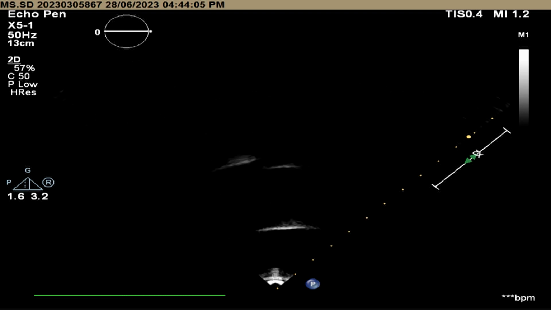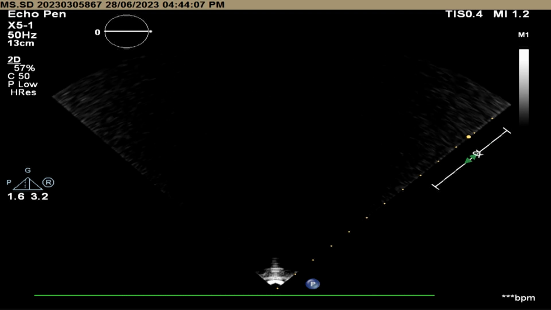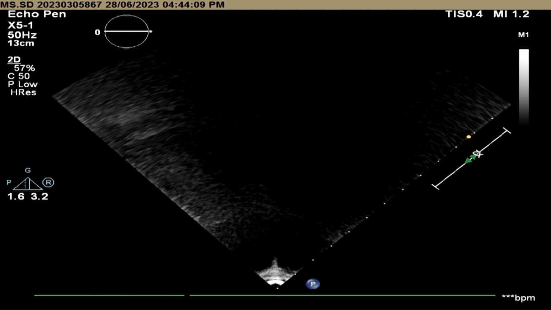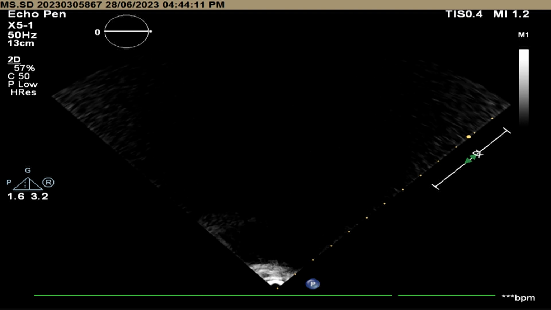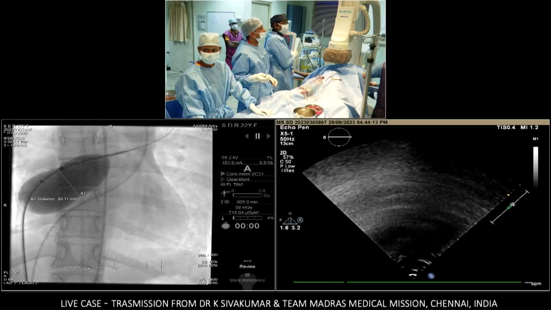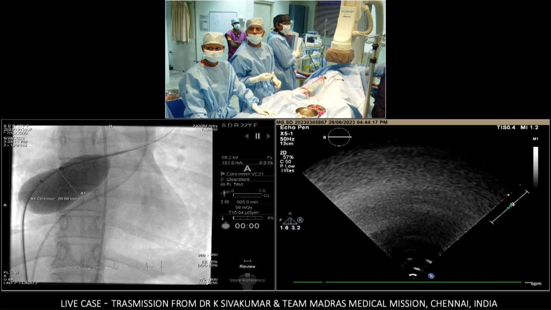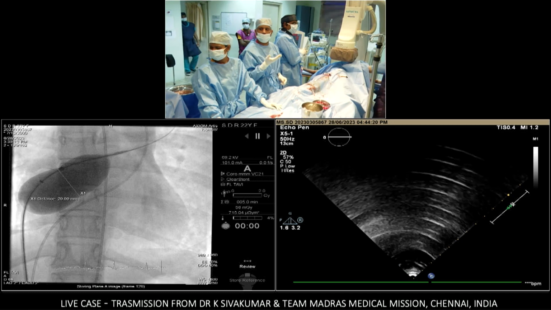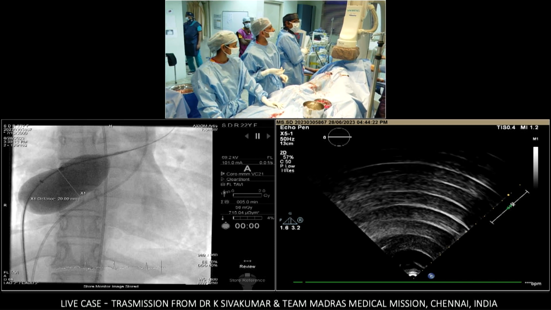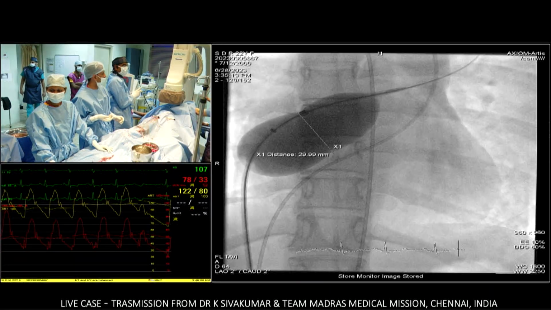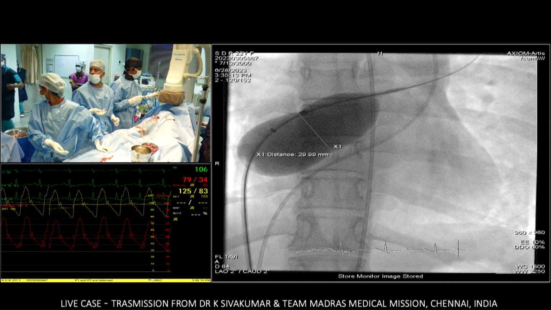Come here. Now show this balloon waist. Yeah, make the balloon waist bigger. The fluoroscopy bigger. Yeah. So it was measuring around 30.